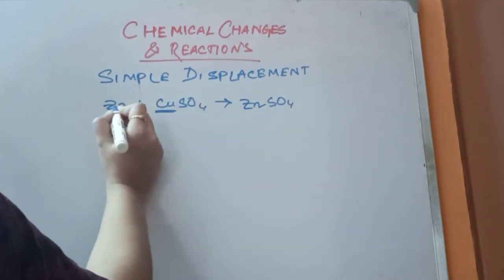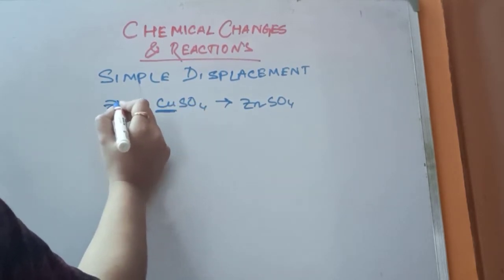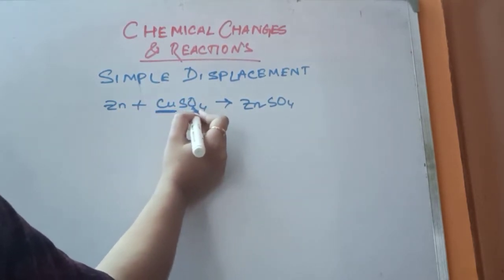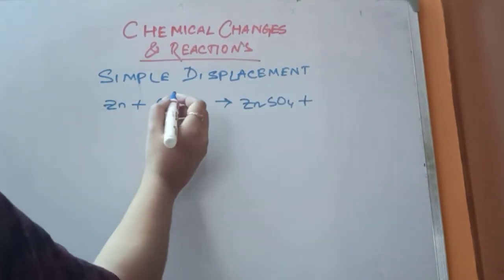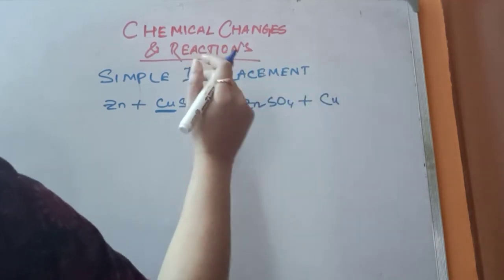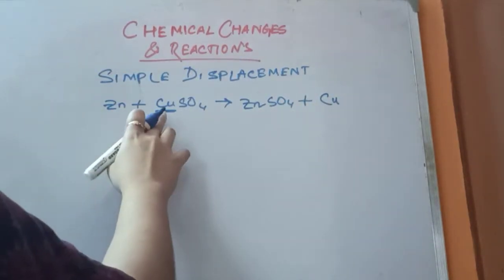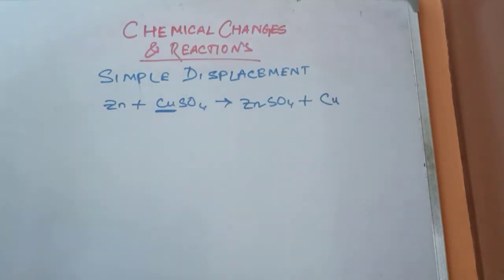So Zn will displace copper from CuSO4 and it will combine with SO4, means sulfate, to form zinc sulfate. And the displaced element will remain in the form of element. Here it was metal, so it will remain as copper metal. Okay, so this is simple displacement reaction.